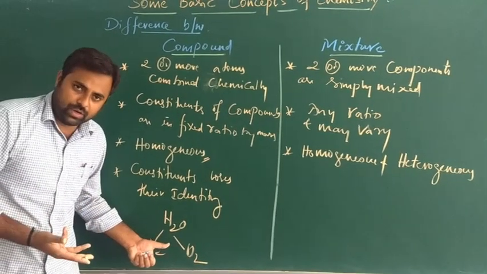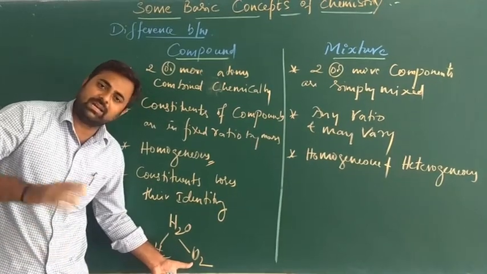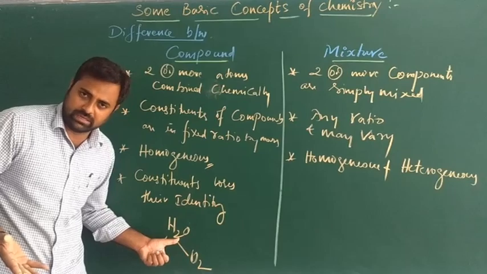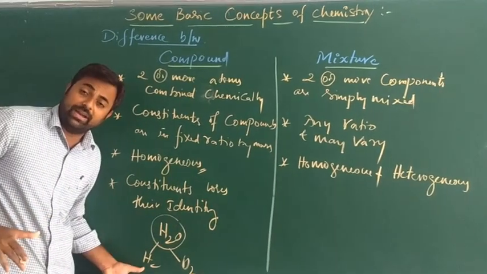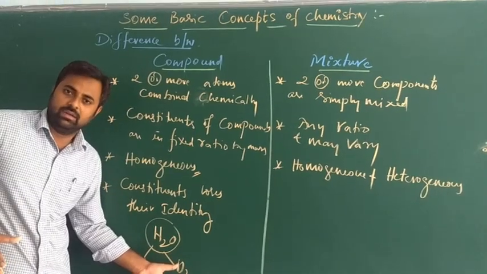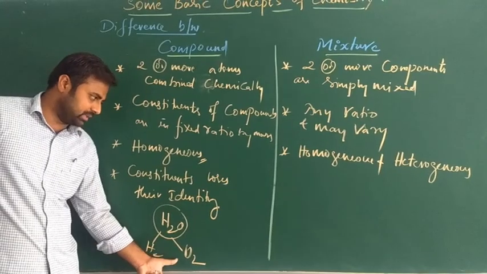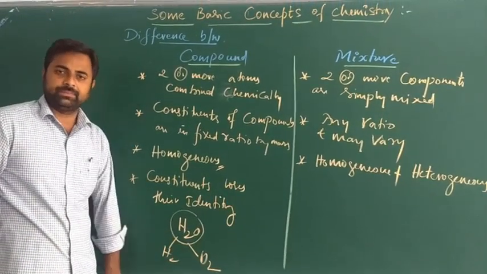Before the formation of water, hydrogen is a gas and oxygen is a gas. These two gases combine chemically to form water. After the formation of water, it does not show the properties of hydrogen and oxygen. That's why I said hydrogen and oxygen lose their identity during the formation of a compound.